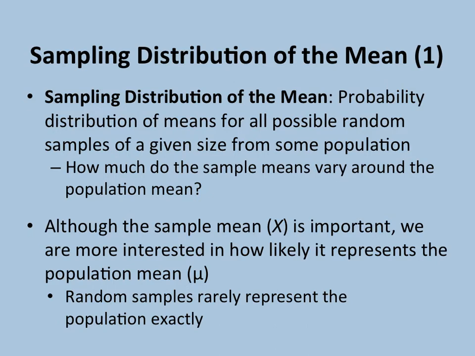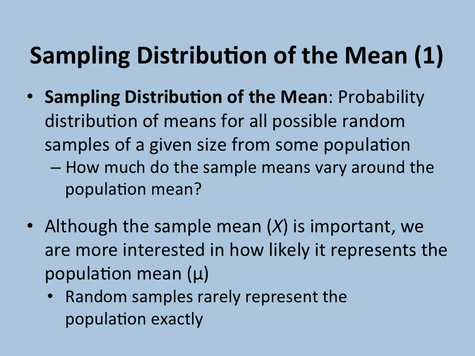Imagine that you have a population of 100 people and you can take all possible samples of a certain size, say a sample size of 5. You can then find the mean of each of these possible samples of 5. All of these means of all the possible samples will represent the sampling distribution. So our question would be, how much do sample means vary around the population mean?